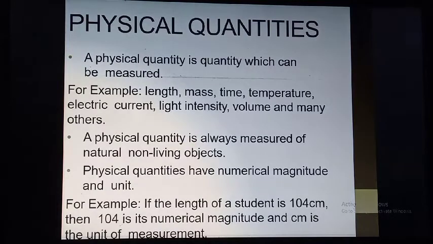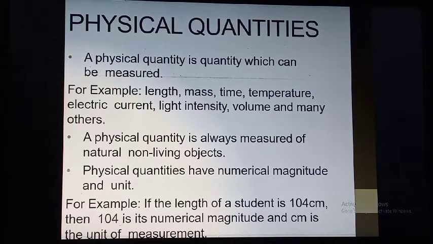Now, what is meant by physical quantities? A physical quantity is nothing but a quantity which can be measured, meaning the thing which can be measured. For example, length, mass, time, temperature, electric current, light intensity, volume and many other things. A physical quantity is always measured of natural non-living objects. It is the most important point of a physical quantity. We can measure physical quantities of only natural non-living objects.